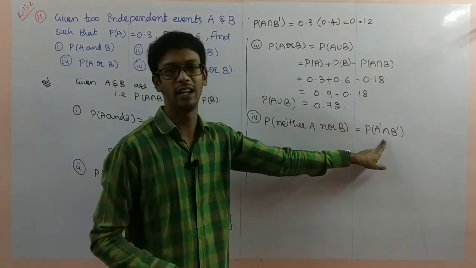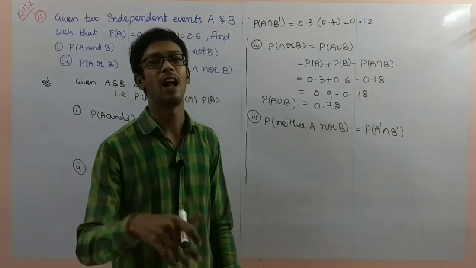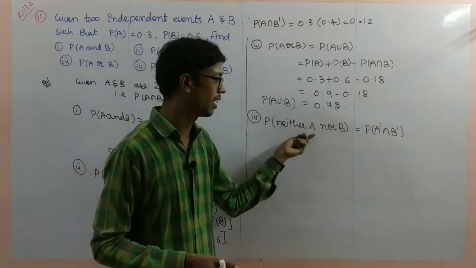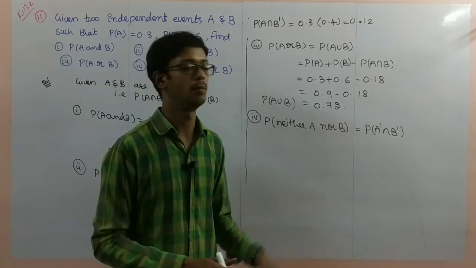Lot of members will write union here. If you write union, that is not A or not B. Here, neither A nor B is compulsorily not A and not B.